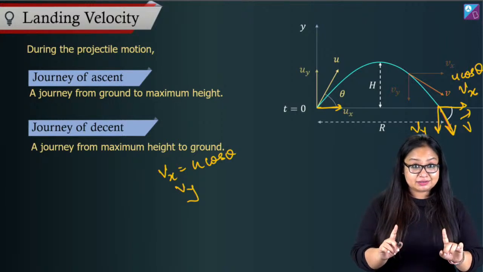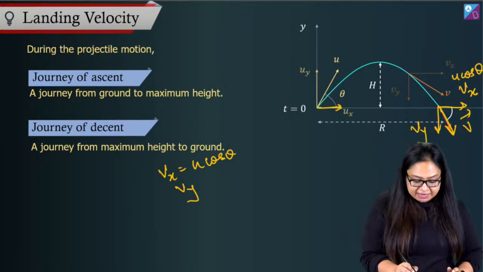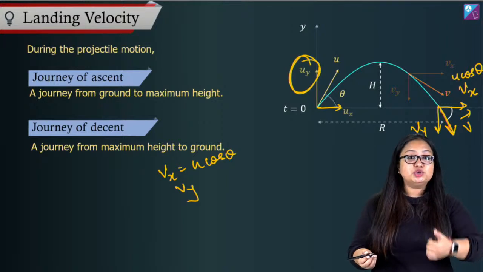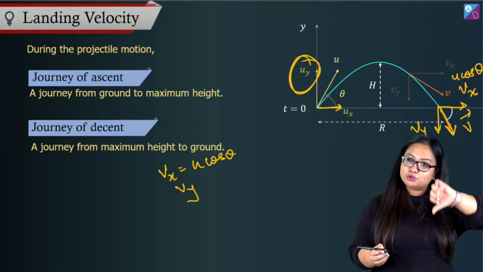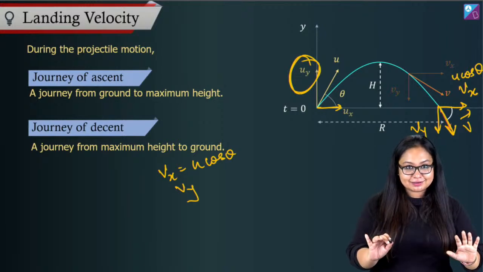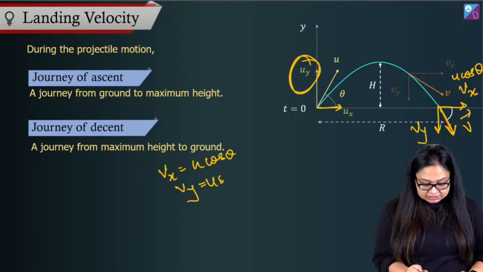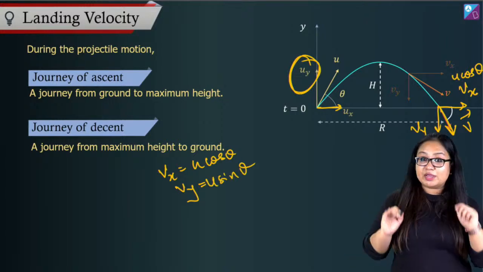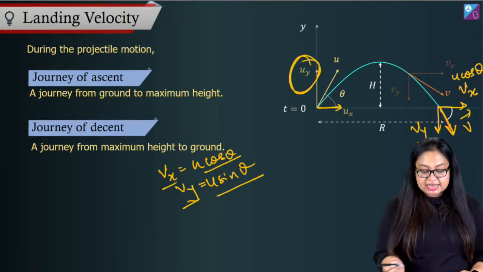You know this, right? So now we're applying the same funda. Here, the speed with which I'm throwing it is uy, u sine theta. So it should come back with u sine theta only, right? So final velocity in y direction is u sine theta, final velocity in x direction is u cos theta.